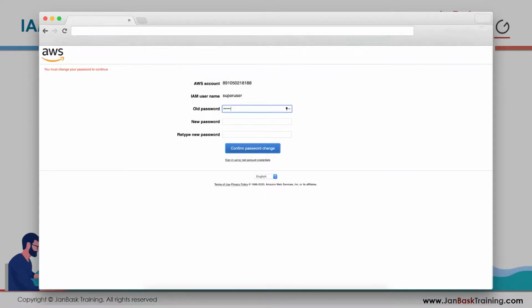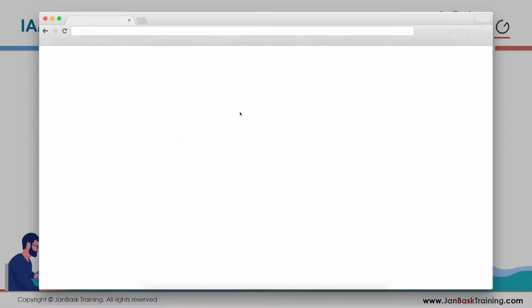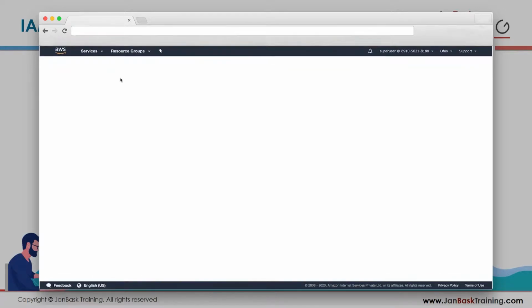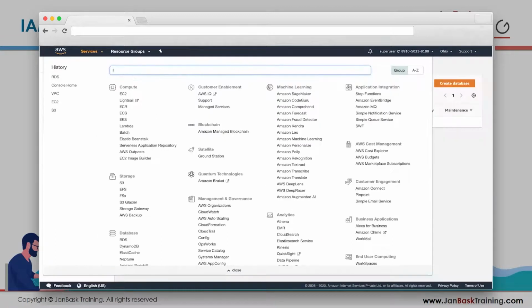I change my password. My password is changed and I should have access now. All right, so all the access is there. I won't even see IQ, I think.